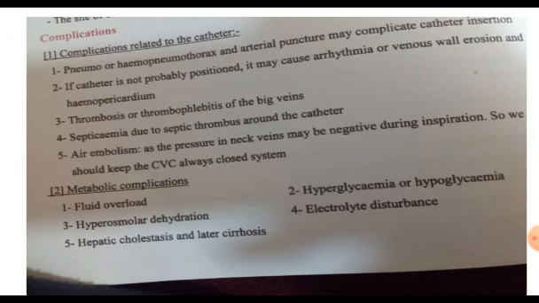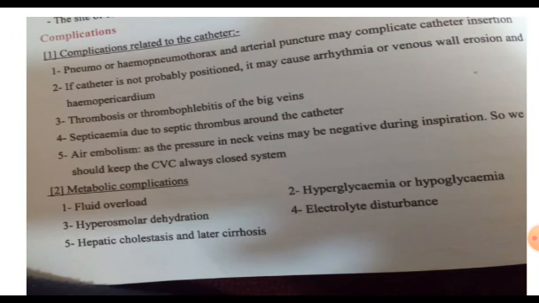If the catheter position is misdirected and affects the heart, it leads to arrhythmia. Infection in the veins, thrombophlebitis, catheter site sepsis, and air embolism: pressure on the neck veins and negative pressure lead to air embolism.